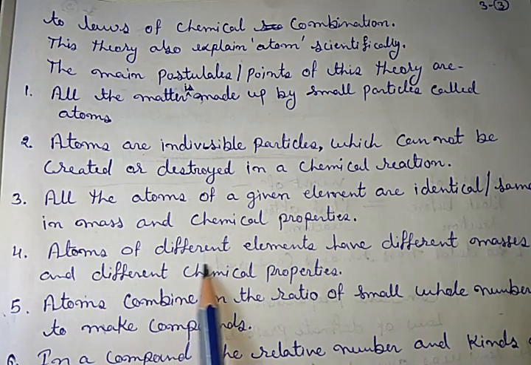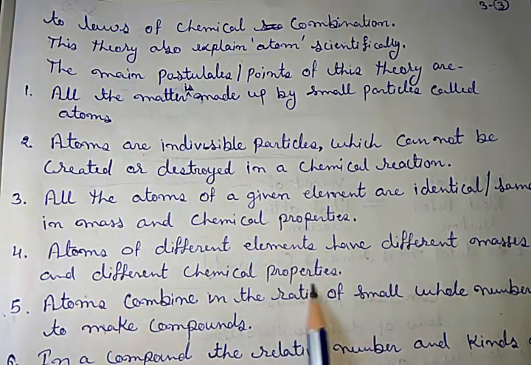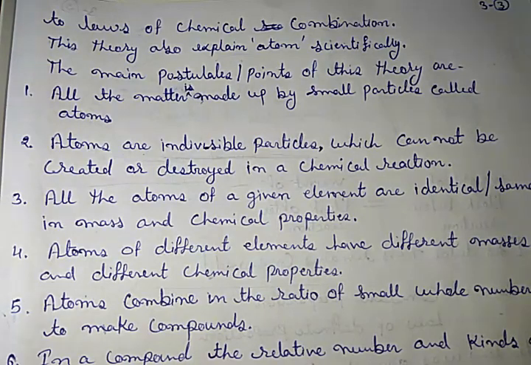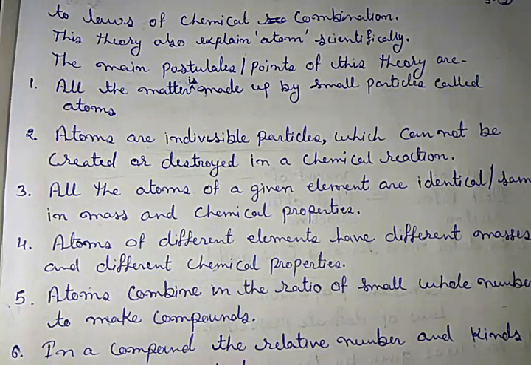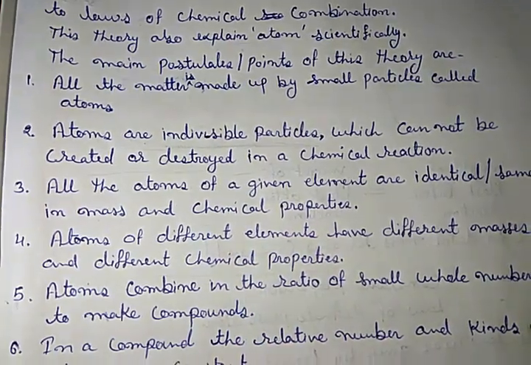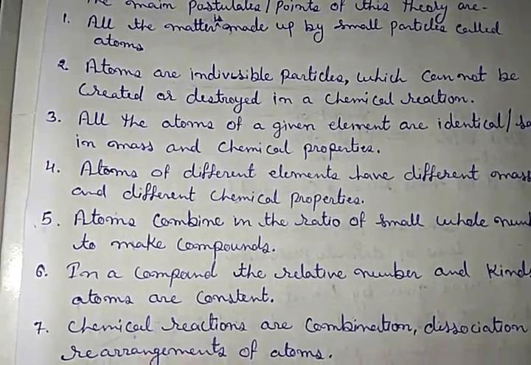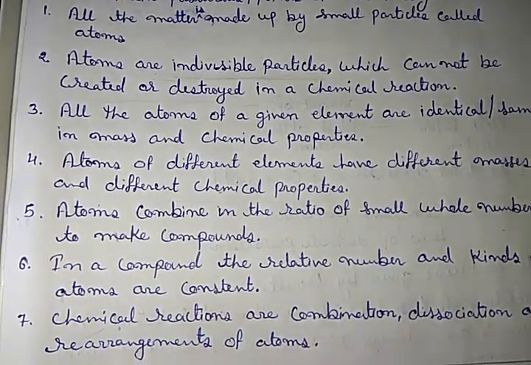Fourth, atoms of different elements have different masses and different chemical properties. That means the atomic masses of different elements are different. As we discussed earlier, the atomic mass of hydrogen was 1 and the atomic mass of oxygen was 16. So that is different. And the chemical properties are also different. For example, hydrogen makes a single bond but oxygen makes a double bond.